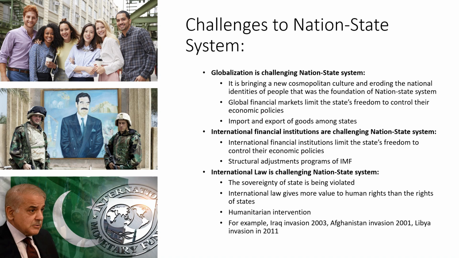It was nationalism. It was the national identity of people. For example, the country of Pakistan. Pakistan exists because Pakistanis exist. The people of Pakistan exist. The nation Pakistan exists. Pakistan would stop its existence if the people of Pakistan stopped recognizing themselves as Pakistani. So today, students, globalization, which is the order of the day, is challenging the nation-state system in this manner, that it is eroding the national identities of people. And the national identities of people was the foundation of the nation-state system.